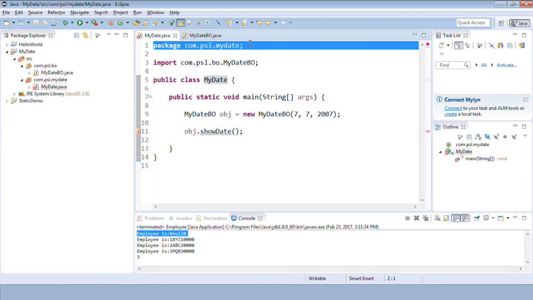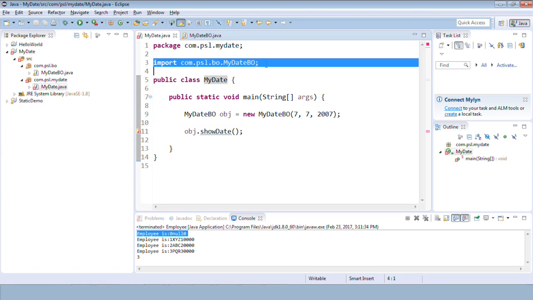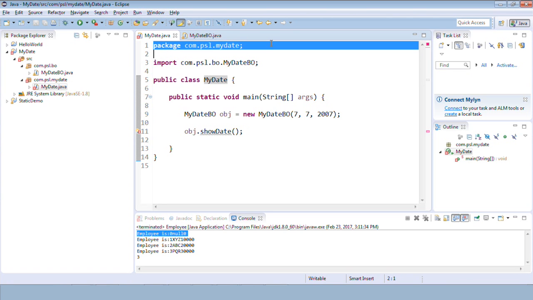So we have only two statements which we write outside the class, that is package and import, and package must be the first statement. That's a rule. Only these are the two statements which we write outside the class.